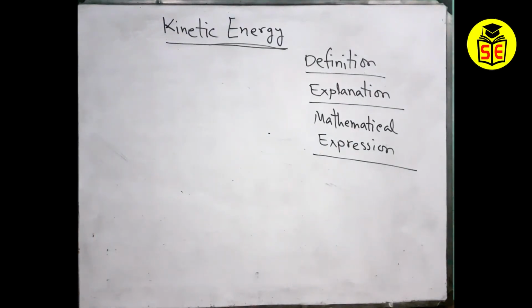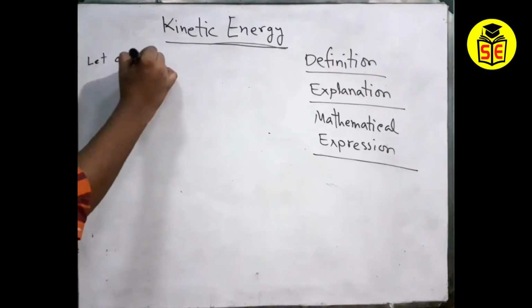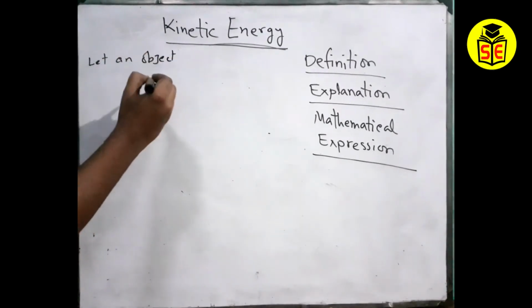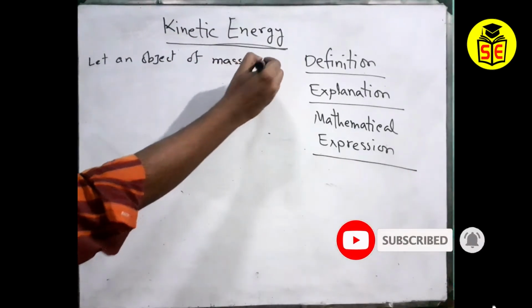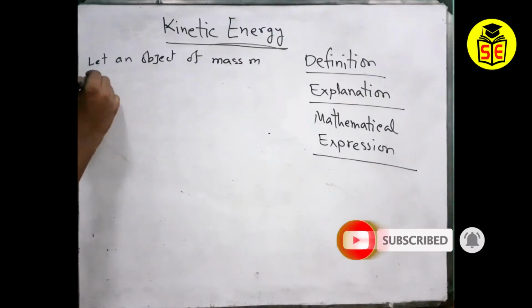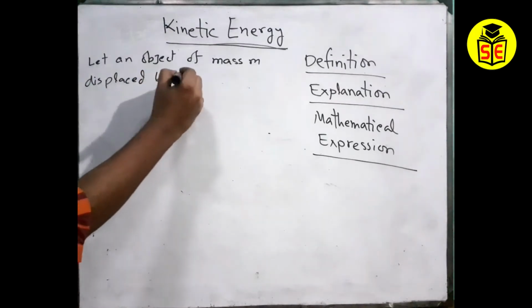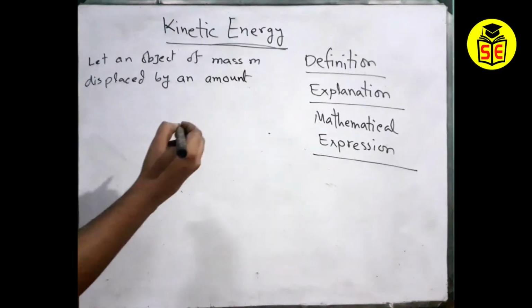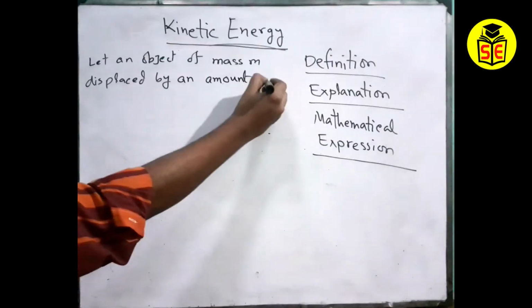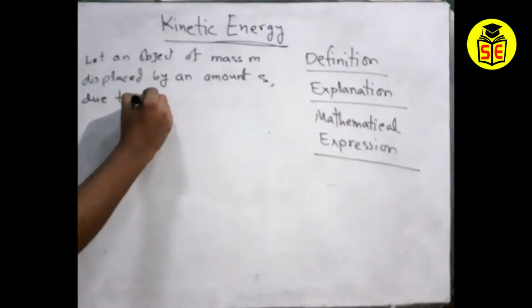And I think you have already written the definition that I wrote on the board, even in your notebook. So first of all, let an object of mass m be displaced by an amount s. So the displacement is s and the mass is m, due to the application of the force F. Think about that external force. It has to be an external force. Without external force, nothing can be done, that means no work can be done.